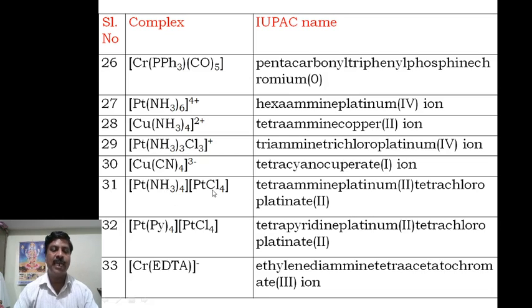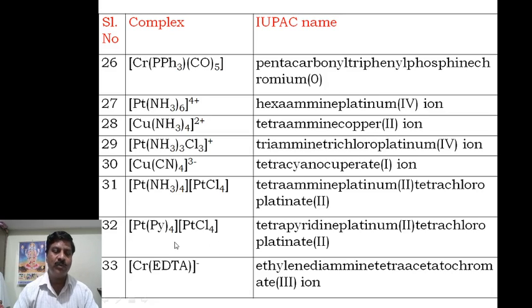Therefore this charge will be distributed over each platinum. So here 4 equal to 4, but 2 platinums are there. Therefore divide by 2, you will get for each platinum an oxidation state of plus 2.